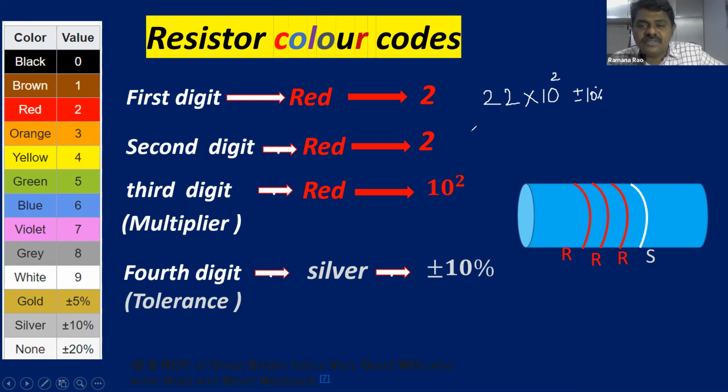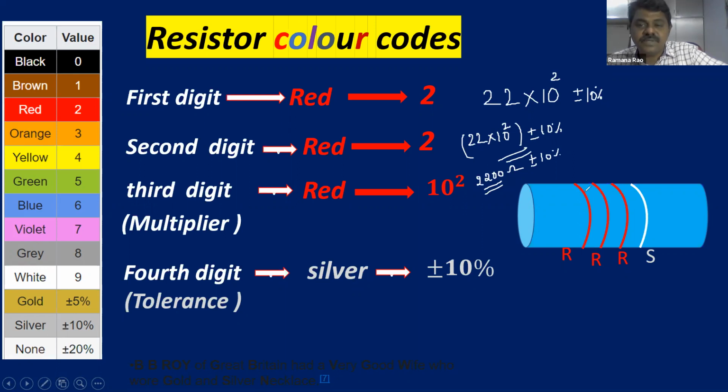So it is very simple. First you have to write the first digit, then the second digit, into 10 to the power of the third. The third is also 2, so 10 power 2. This is the resistance, plus or minus tolerance. Tolerance is how much? 10%. So 22 into 10 power 2 means 2200 ohm, plus or minus 10% of tolerance. So 2200 ohm is the resistance of this particular red and silver combination.